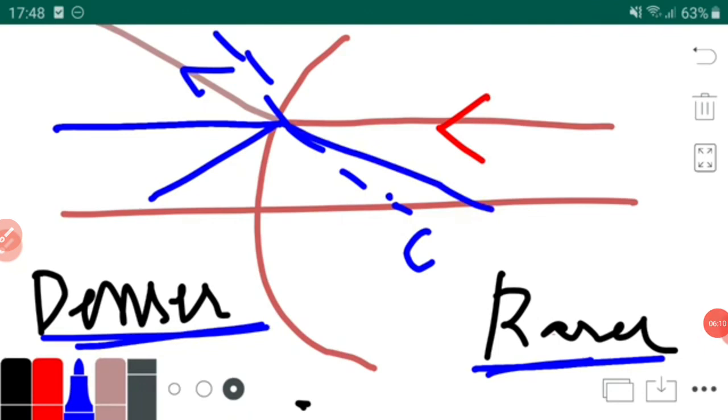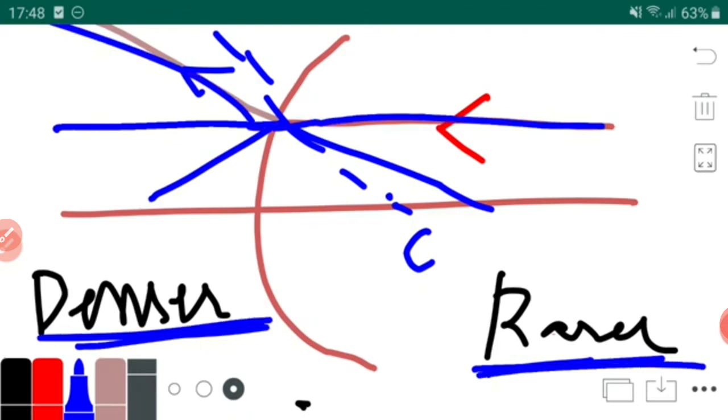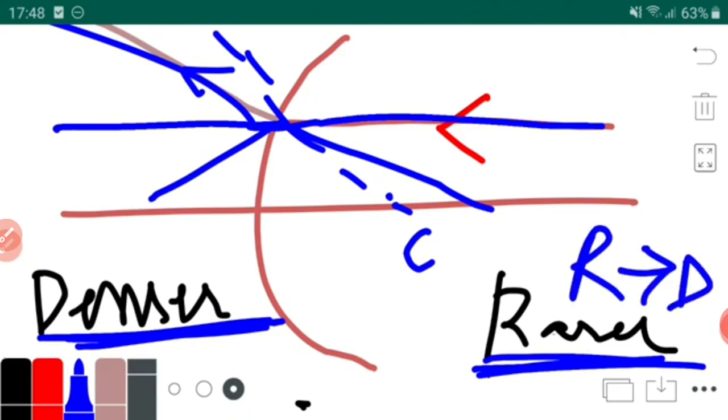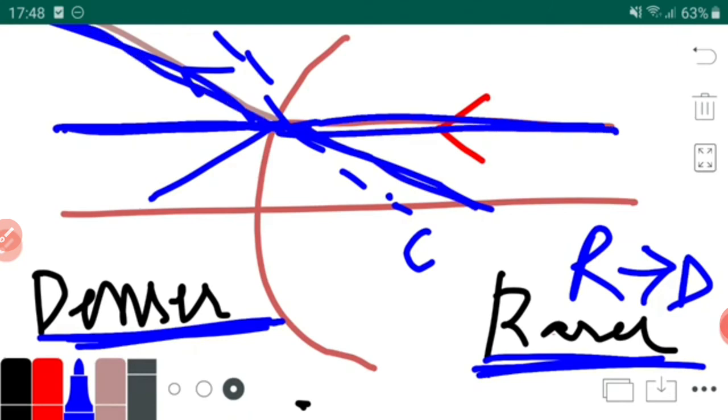I'm explaining again. In convex mirror, it was coming from the left side and joining the principal axis from rarer to denser. Here, in rarer to denser in concave mirror, what is happening? It is coming from the right side and moving away from the principal axis.